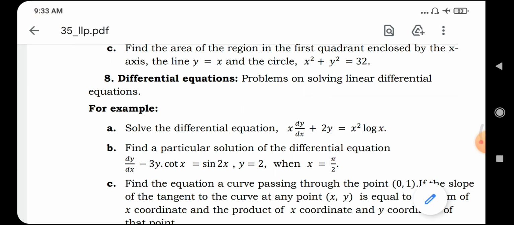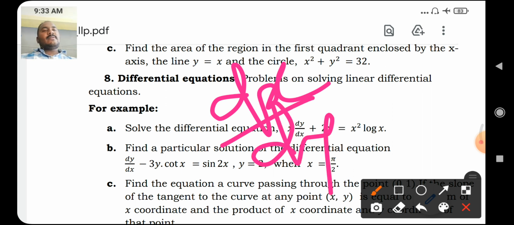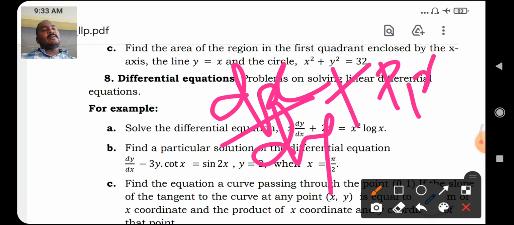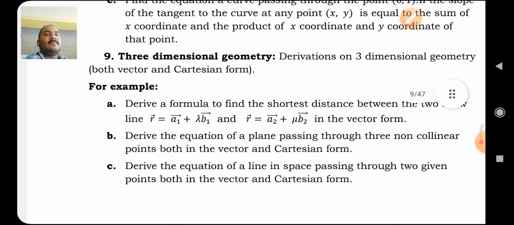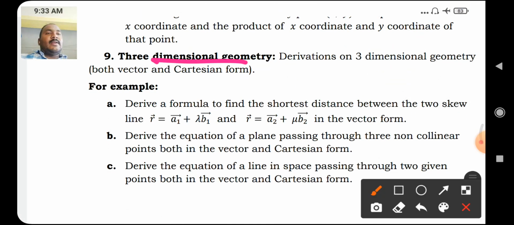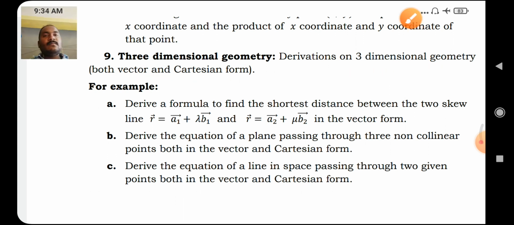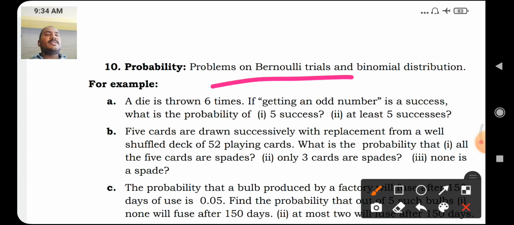Or another type, dx by dy plus p1 x is equal to q1, where q1 and p1 are functions of y or constants. Next, chapter number 9, 3-dimensional geometry: derivations on 3-dimensional geometry, both vector and Cartesian form. Chapter number 10, probability: problems on Bernoulli's trials, binomial distribution.